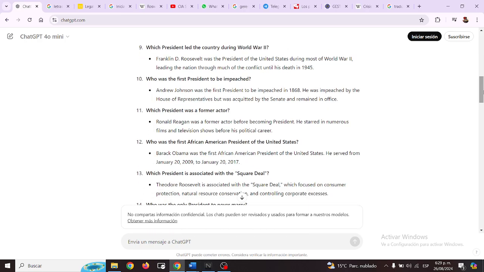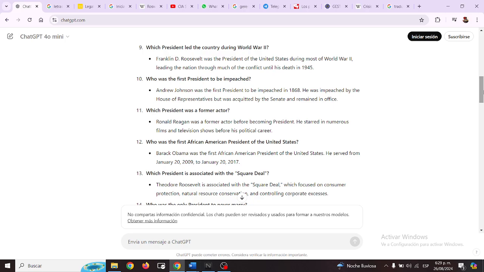Which president led the country during World War II? Franklin D. Roosevelt was the president of the United States during most of World War II, leading the nation through much of the conflict until his death in 1945.